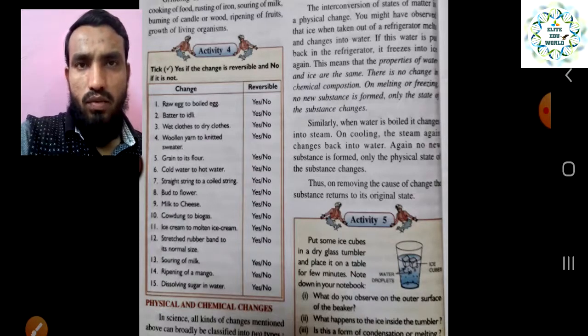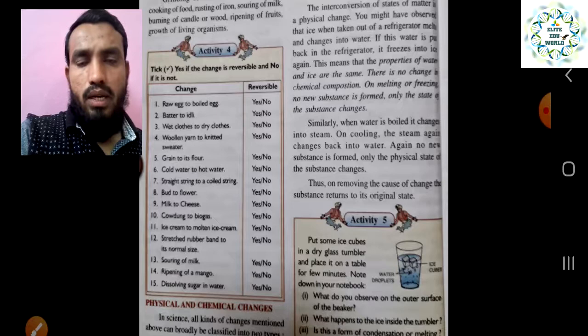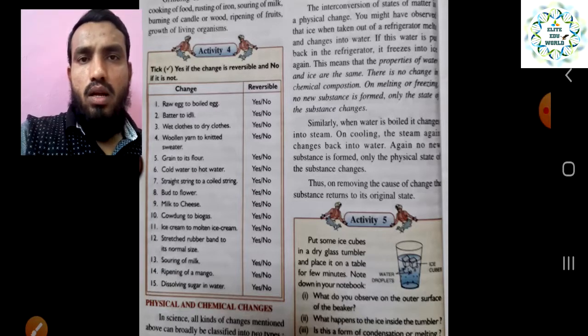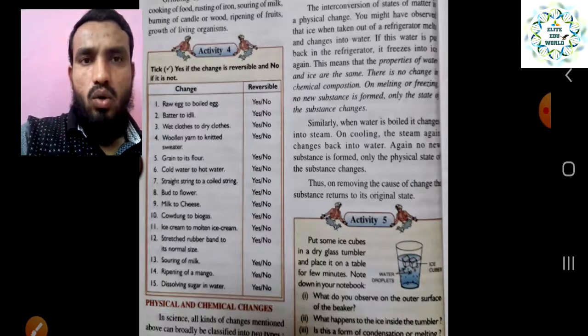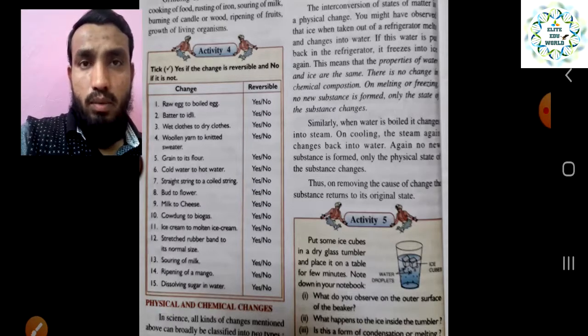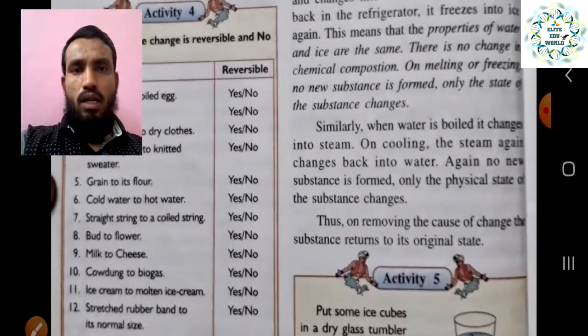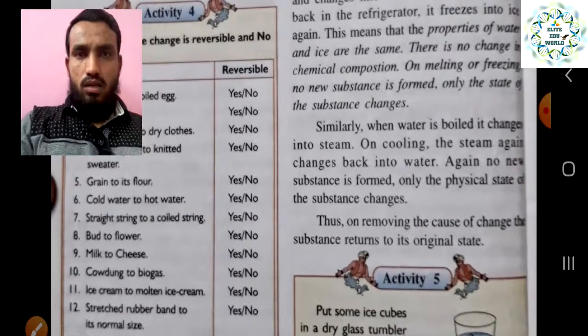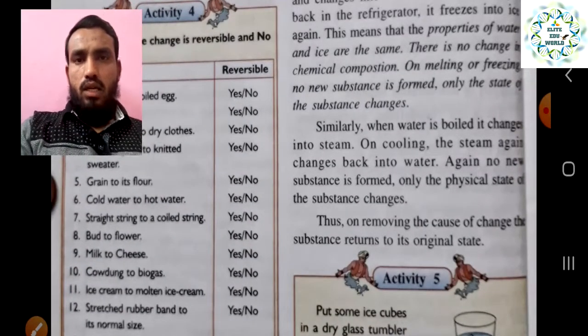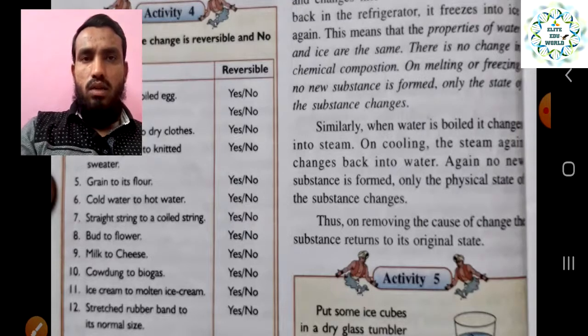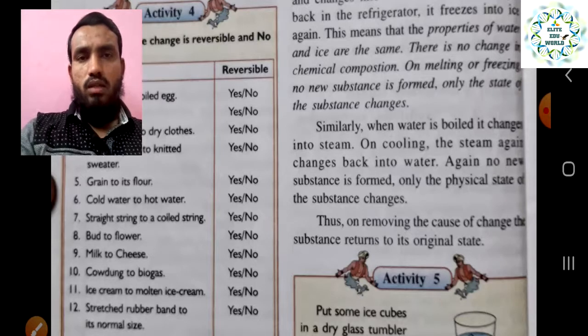Grain into flour: once you make flour from the grain, you cannot make it back into grain. So that comes under the irreversible change. Cold water to hot water, it is possible. You just stop the heating, and it will come back to cold water, right? So many examples are given here, and you can classify them into reversible and irreversible changes on the basis of what we have seen before, right?